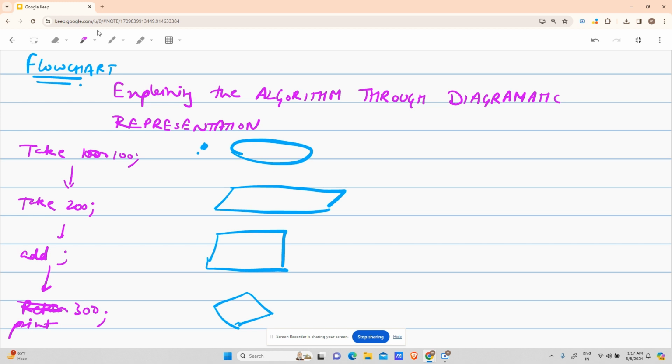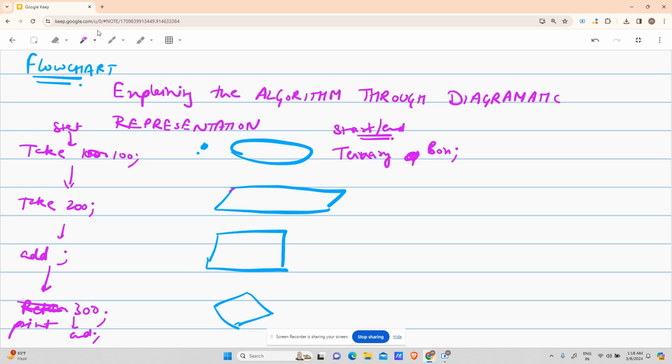So this ellipse marks start or end, right? So you take 100. Before that, you have to start, right? You have to start taking the inputs. You have to start the process of the algorithm. So start is used to start the algorithm, and similarly, after printing 300, you will end, okay, my work is done. So end is used to end the process. This is also known as the terminal box.